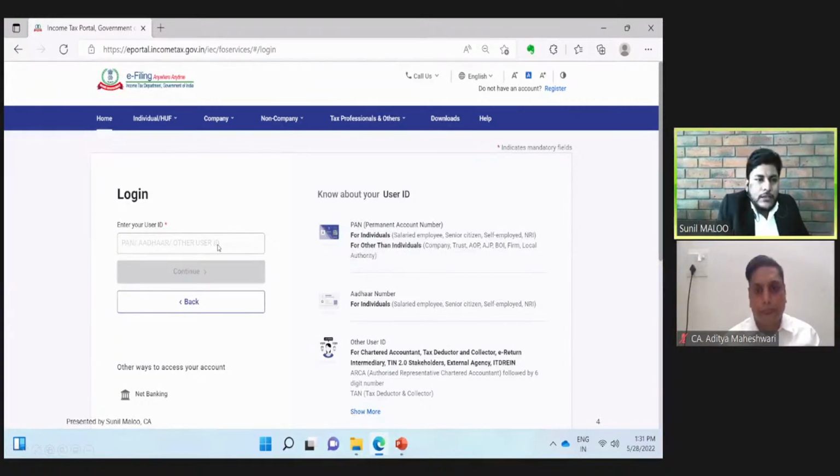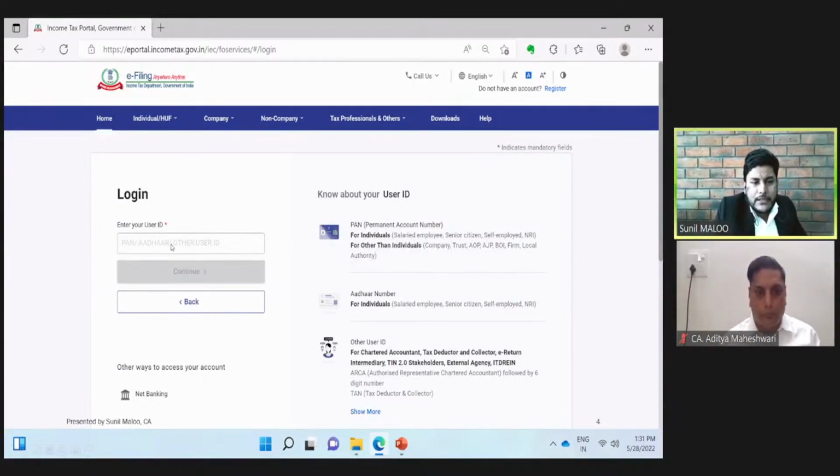The government has recently introduced an amendment in the Income Tax Act, which provides that Aadhaar and PAN can be used interchangeably. So if a person has PAN and also Aadhaar, then he can log in to this portal by his Aadhaar number as well. PAN and Aadhaar will work as alternative user IDs. Any one of them can be used, and the same portal will be logged in.